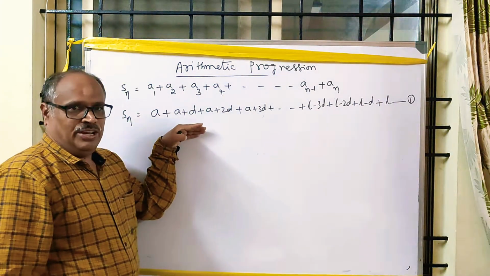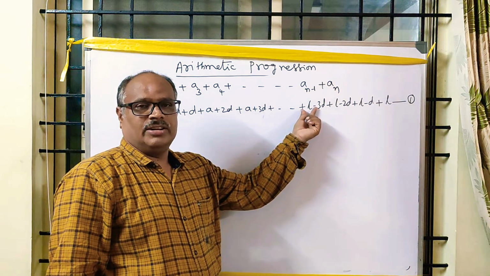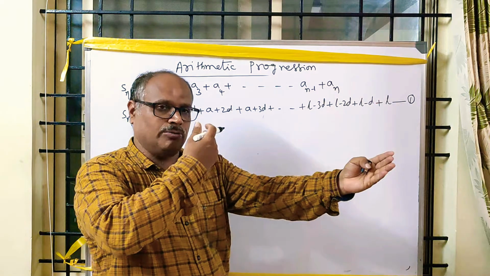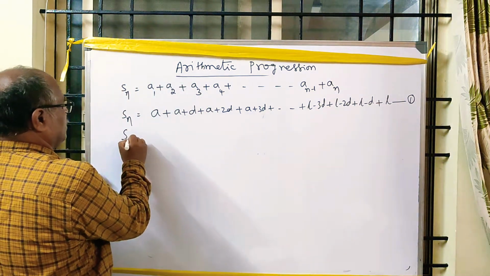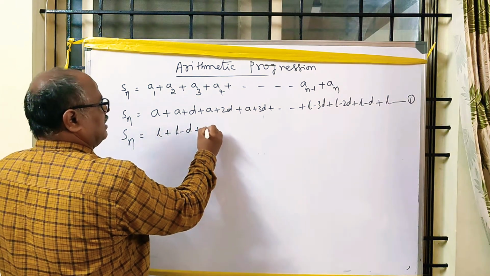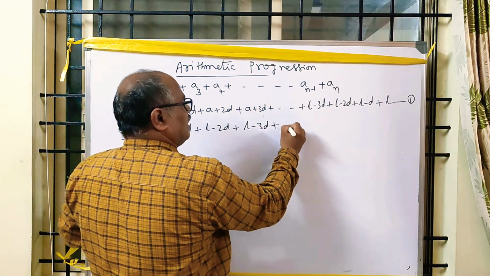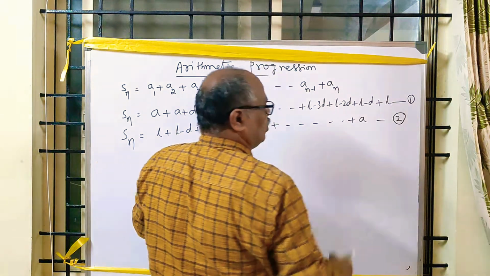Rewrite the above equation in reverse order. The first equation is there, you know. You must write it in reverse order. Reverse means you write in this direction. Sn is equal to L, L minus D, L minus 2D, L minus 3D plus up to A. Call this equation number 2.